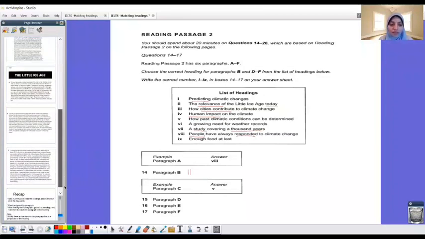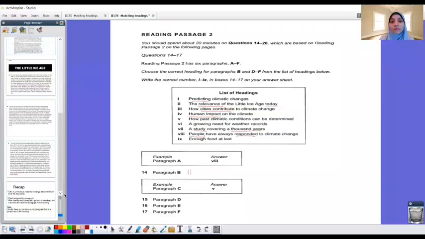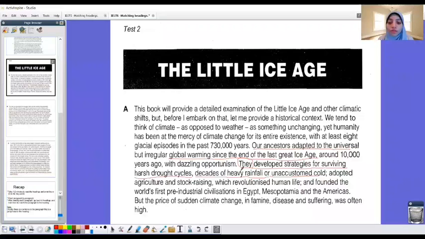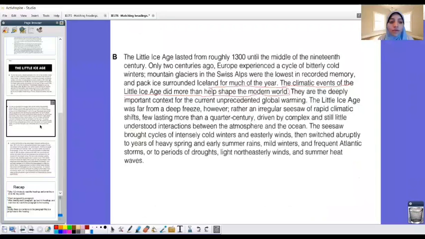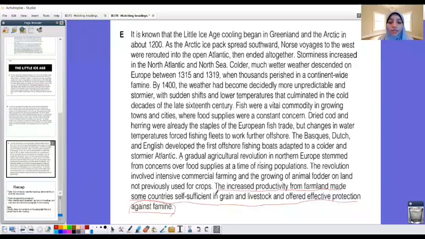What I want you to notice is that it's not always the first sentence in the paragraph. It's not always the major sentence in the paragraph. In paragraph A, it was the 4th sentence. And in paragraph B, it was here the 3rd sentence. And in paragraph E, it's the last sentence. So it's not a must to be the major sentence in the paragraph.